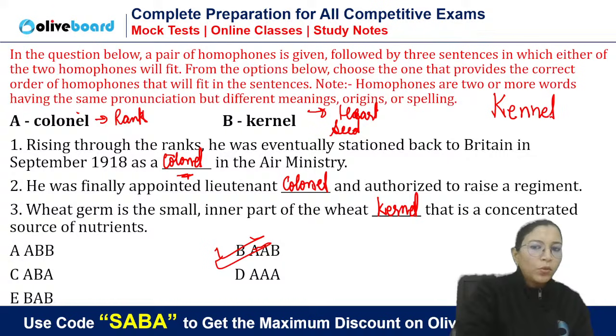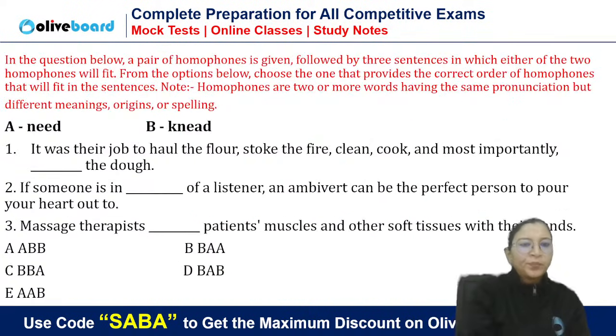Even though it is not a homophone, I hope you all know kernel. Seed coat, yes. Actually, it is the heart of the seed, wheat kernel. Okay, inner part of the wheat, not seed coat. Basically, we say heart. I hope you know this kennel, dog shelter, dog's home. But these days dogs तो वो street पर ही दिखते हैं. चलो this one. This question also came in SBI clerk. I don't know this year or last year, but this came.